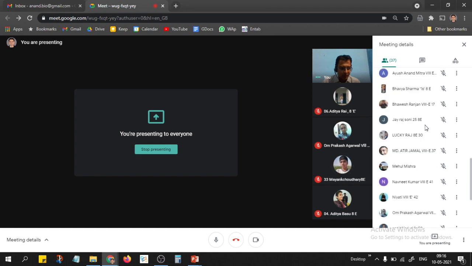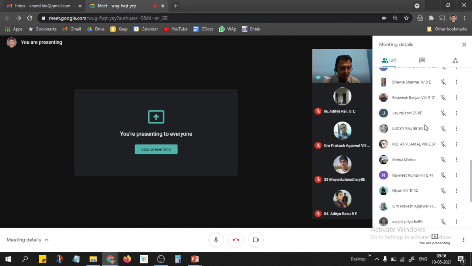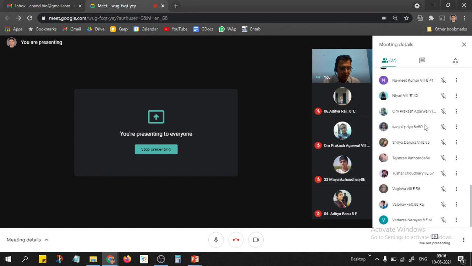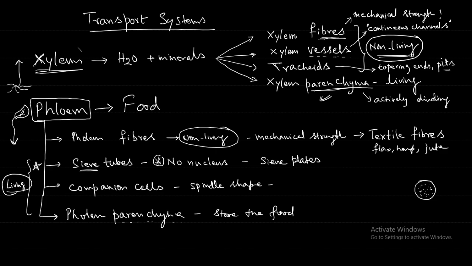What you can do is write what we discussed in the class today. In your notebook, try to write in short, point wise, and practice the diagram.